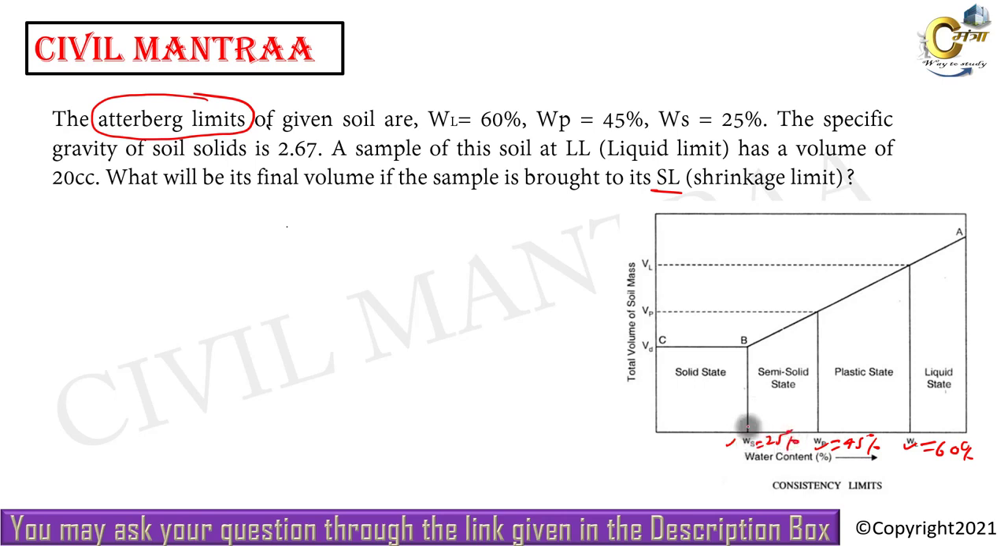What is the meaning of the shrinkage limit, plastic limit, and liquid limit? The shrinkage limit is the water content at the shrinkage limit. It is the percentage of water content at this limit. At the plastic limit, the soil sample has 45% water of the total mass of the solid, in its plastic state, and then there is a liquid state. So let us see how to solve this question.